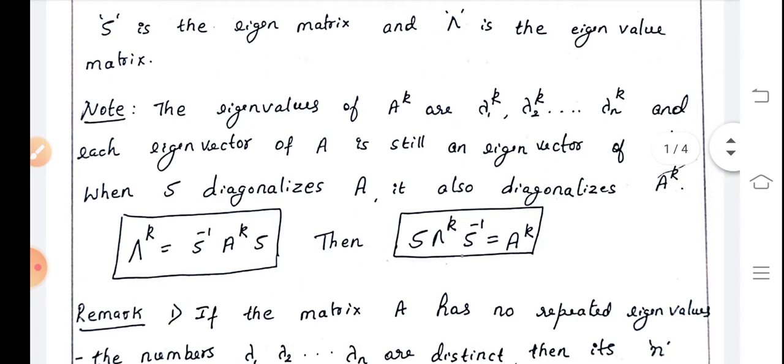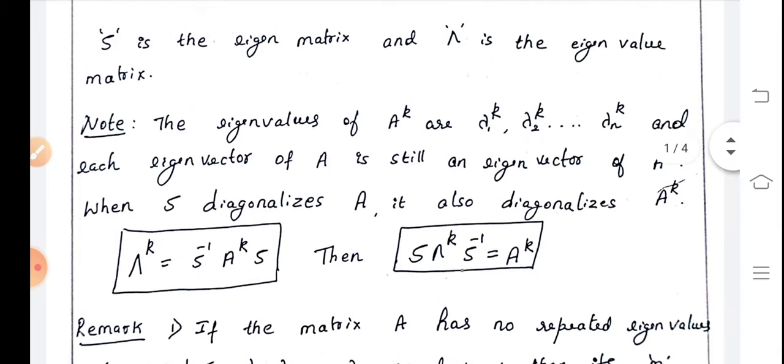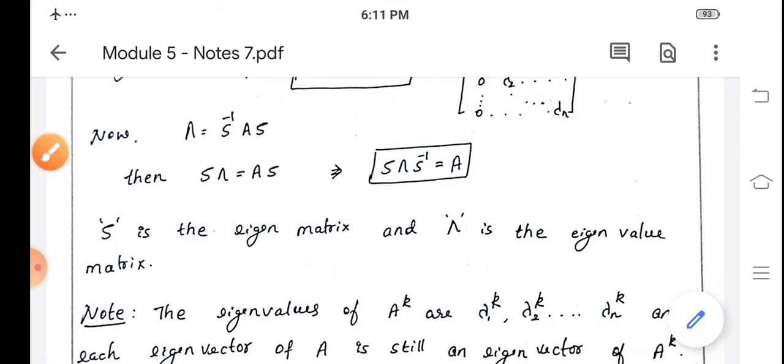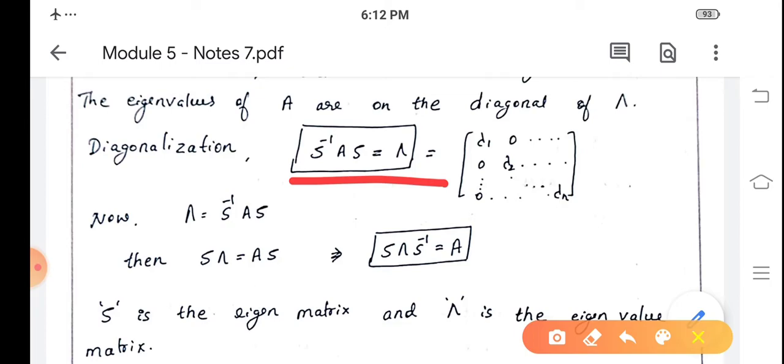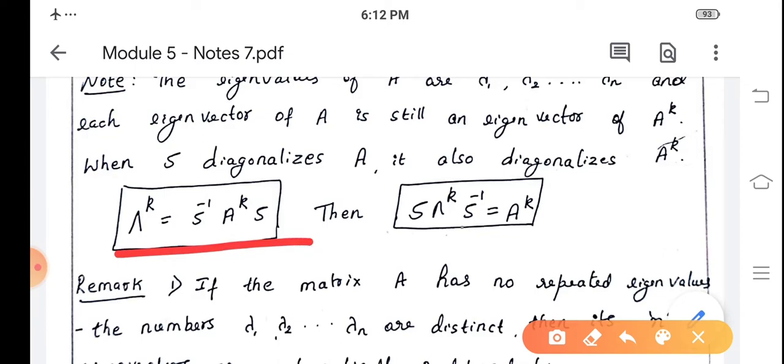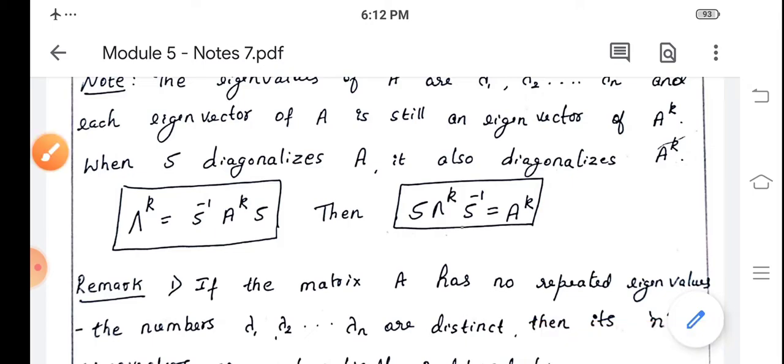After diagonalizing the matrix, we can also find the power. Diagonalization is capital lambda equal to S inverse A S. So lambda power k is S inverse A power k S, where A is the given matrix. Or we can write A power k is equal to S capital lambda power k S inverse. This gives the power of a matrix. To find the power of a matrix, we use this formula: A power k equals S capital lambda power k into S inverse.